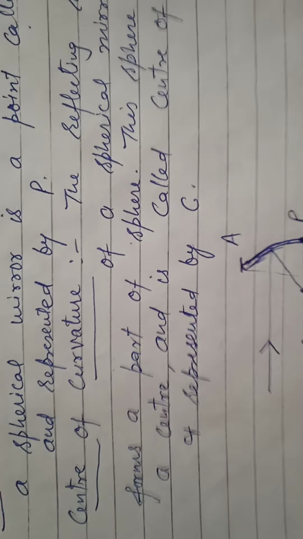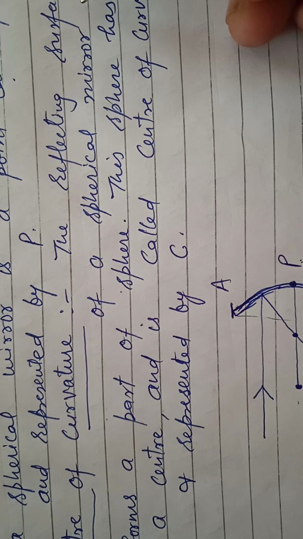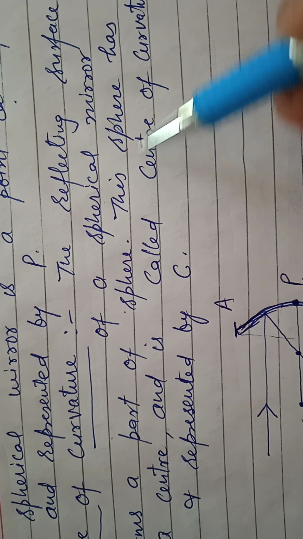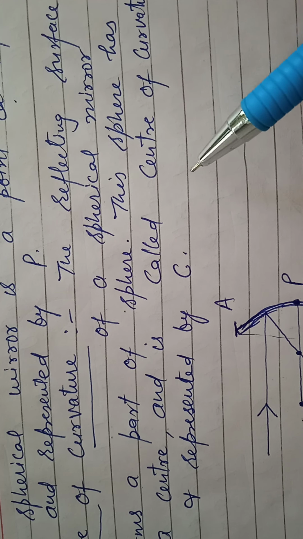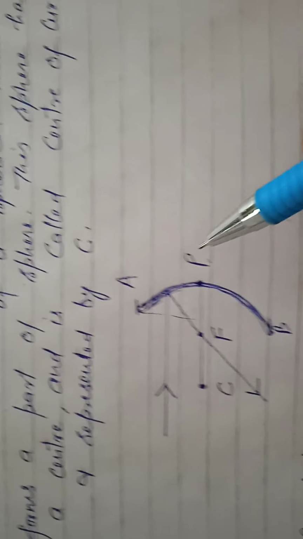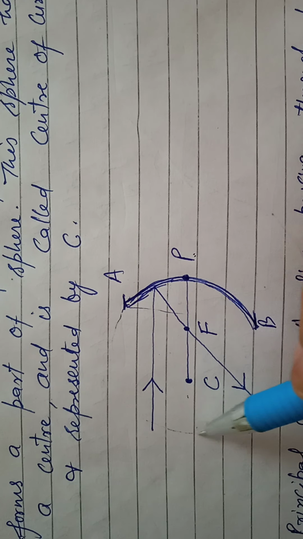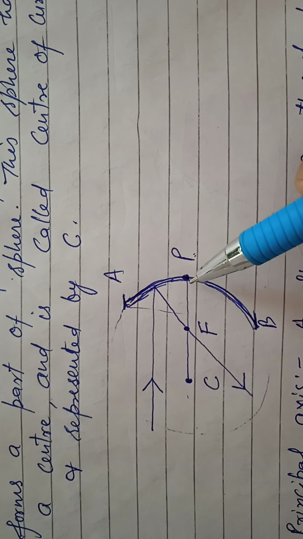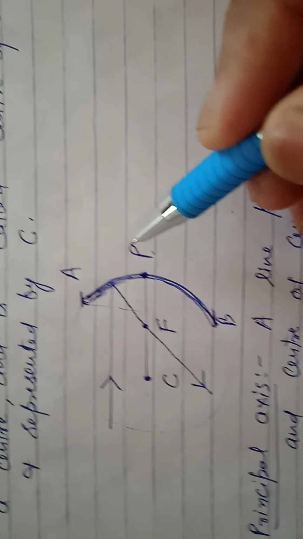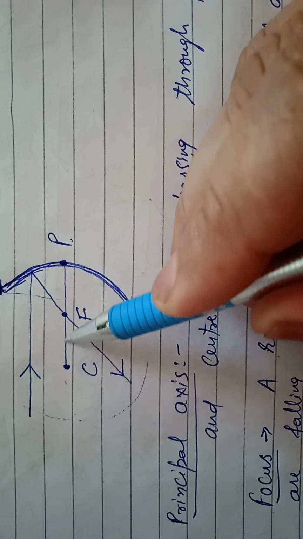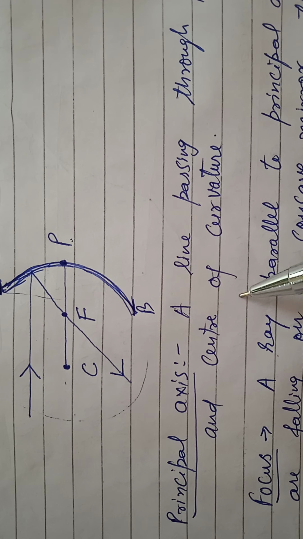Second one, center of curvature. The reflecting surface of a spherical mirror forms a part of a sphere. This sphere has a center and is called center of curvature and represented by C. If I roughly draw the circle, that circle's center is called as the center of curvature. And if we join the pole and center, draw a straight line, that is called as principal axis.